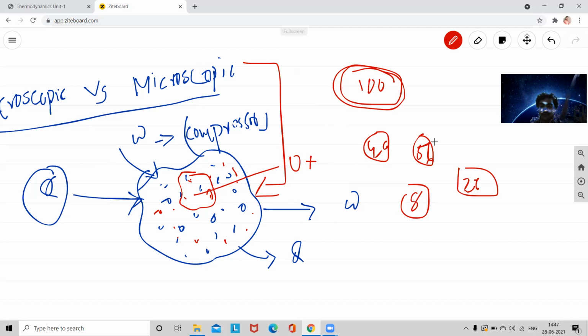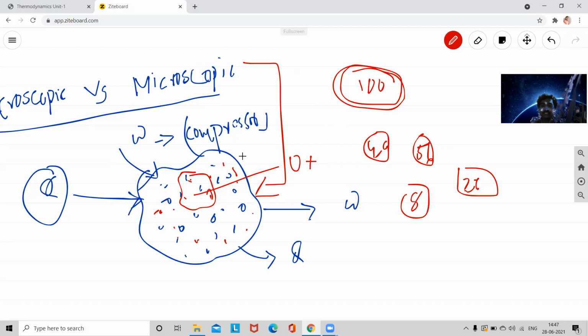So in thermodynamics, it does not require individual molecule studies. For large systems, individual molecule studies are not required. So in this entire course we are focusing on classical thermodynamics only, not statistical thermodynamics. So this is the brief difference between the macroscopic and microscopic approaches.